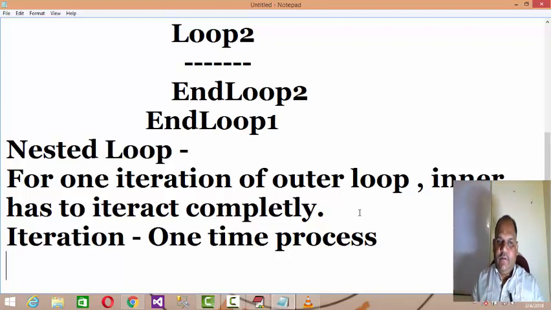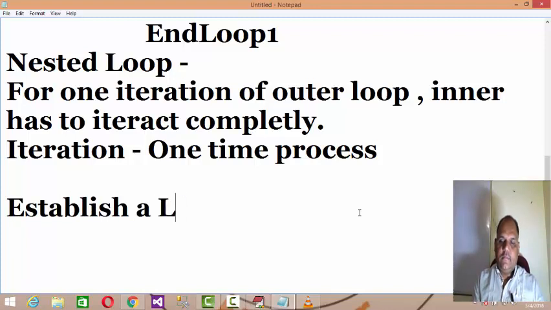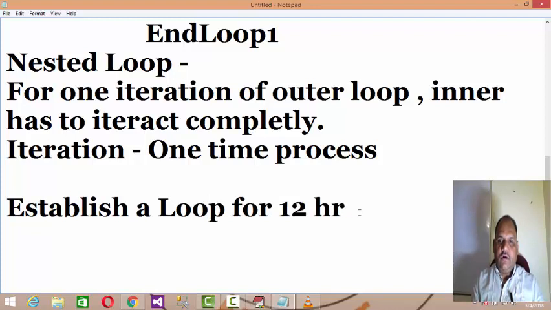Let us understand it by example. Let's say you want to establish a loop for a 12 hours clock.